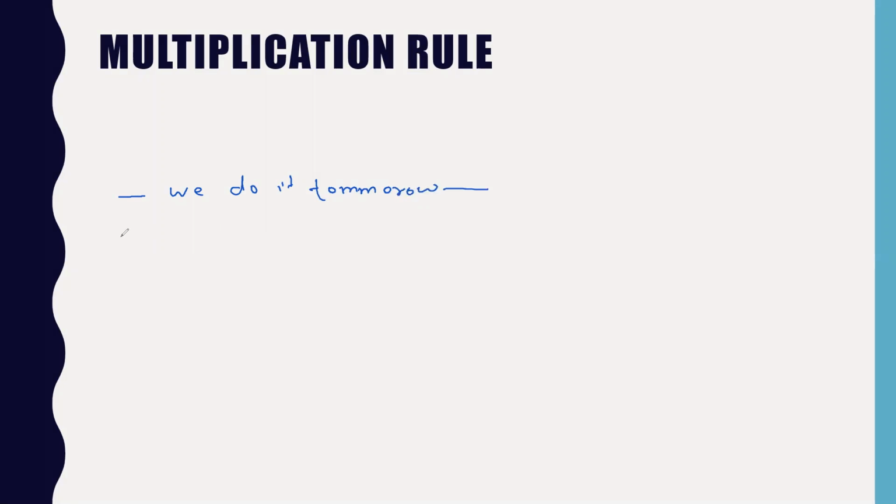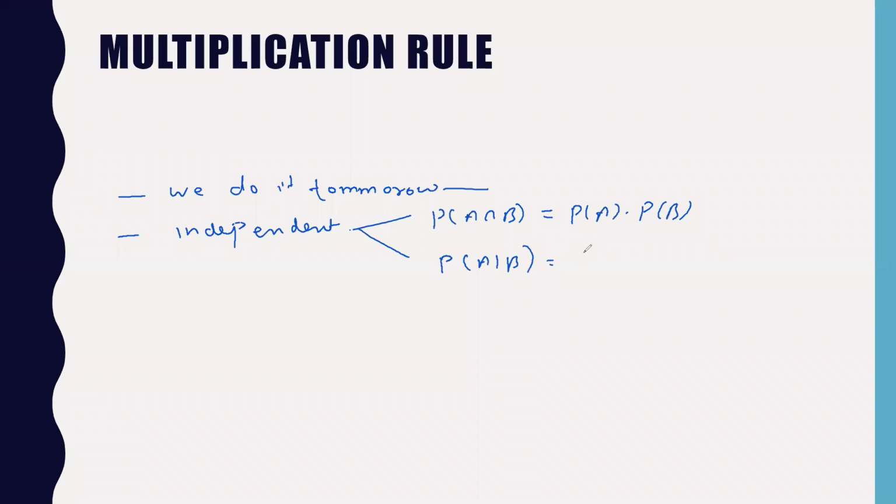So today, the important concept we have seen is independent events. Don't forget independent events. Just quickly recall. For independent events, we have seen two formulas. One is probability of A intersection B is equal to probability of A into probability of B. Just quickly write it down in the paper or in the notebook, wherever you have. And we have also seen one more formula, that probability of A given B is equal to probability of A, or probability of B given A is equal to probability of B.